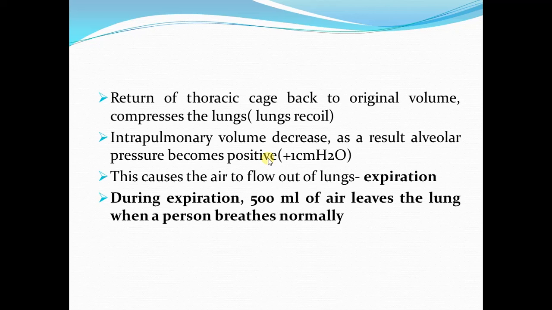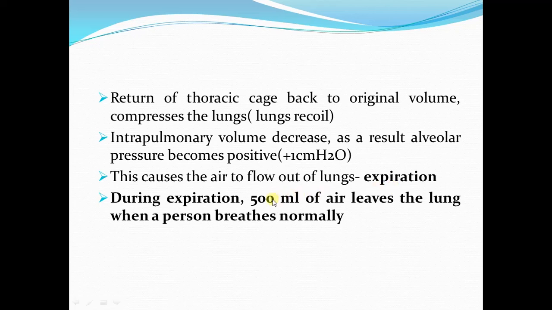And during expiration, the pressure gradient is established from the lung alveoli to the atmosphere, with higher pressure in the lung alveoli, plus 1 centimeter of water, as compared to the atmospheric pressure. So this will cause the air to move out of the lungs, which is the process of expiration.